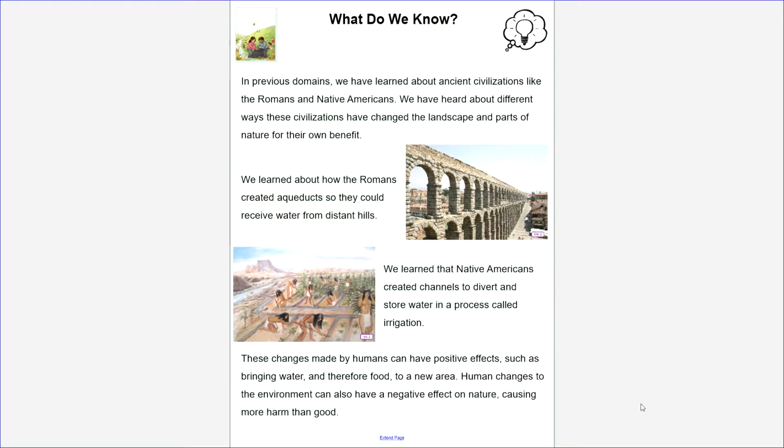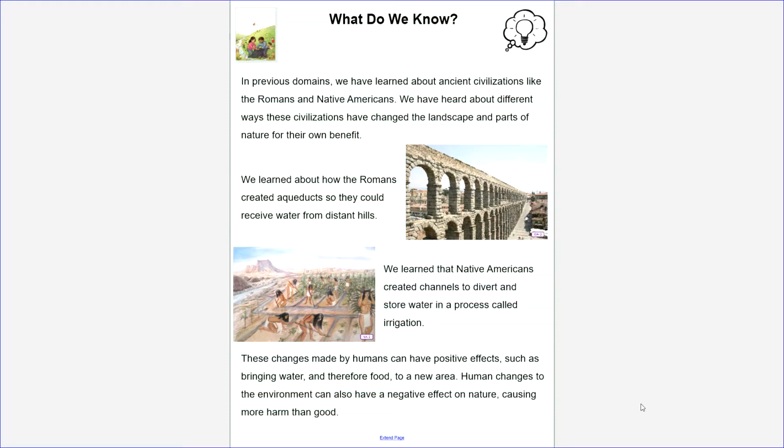What do we know? In previous domains, we have learned about ancient civilizations like the Romans and the Native Americans. We have heard about different ways these civilizations have changed the landscape and parts of nature for their own benefit. We learned about how the Romans created aqueducts so that they could receive water from distant hills.